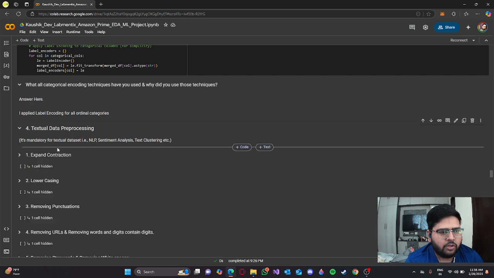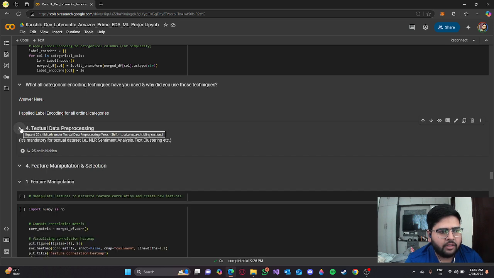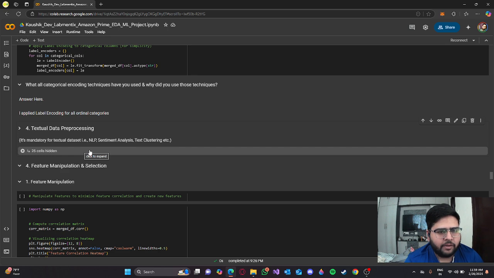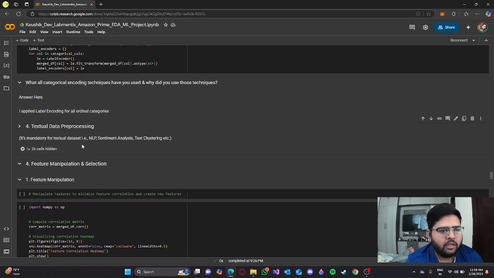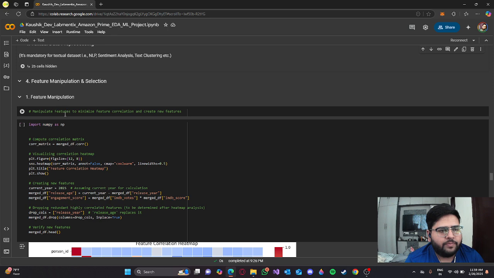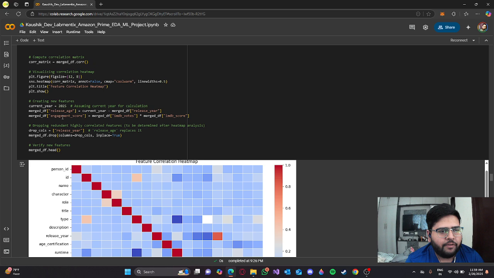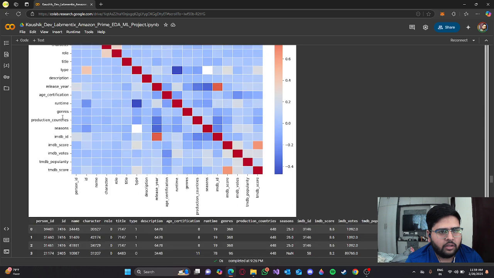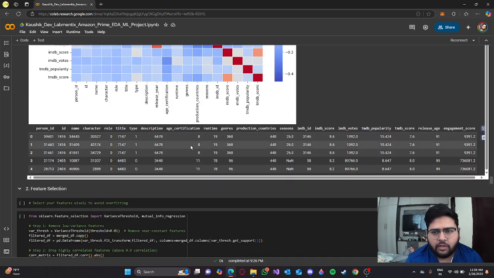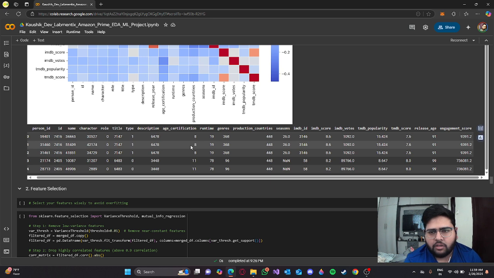There's no textual data processing to be done on this data set, since it's not an NLP data set or a sentiment analysis or a text clustering data set. The feature manipulation I've done using a correlation heat map. I've added some features such as engagement score and release age. We'll find out later that engagement score is the most important feature.